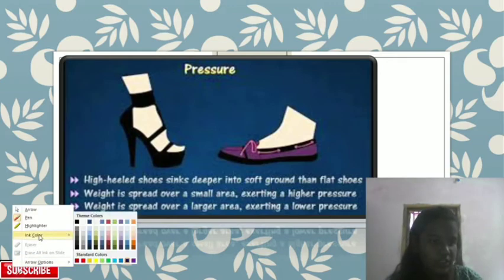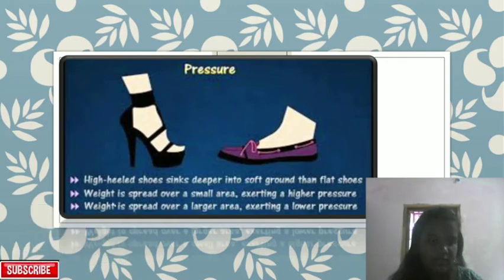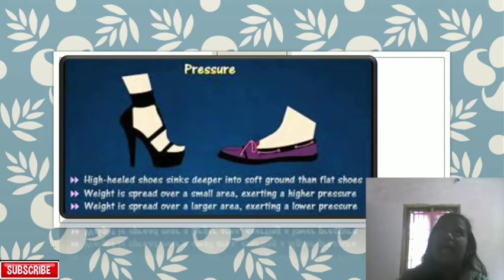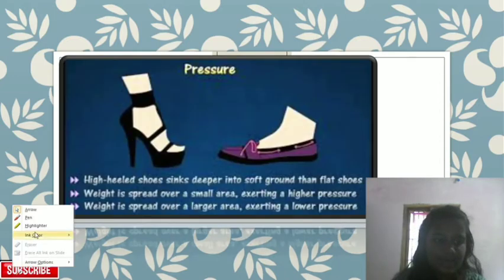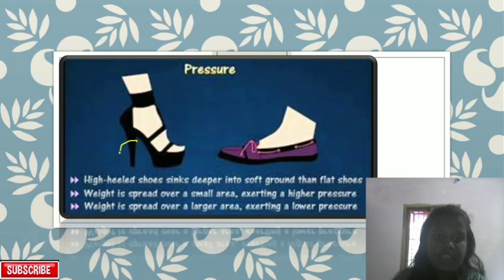Okay, now pressure. We have to learn more about pressure. I'm changing to yellow color guys. First of all, before this you have to understand: have you ever walked on an icy surface or a muddy area? In the muddy area, if you walk with high pencil heels, you sink to the ground.